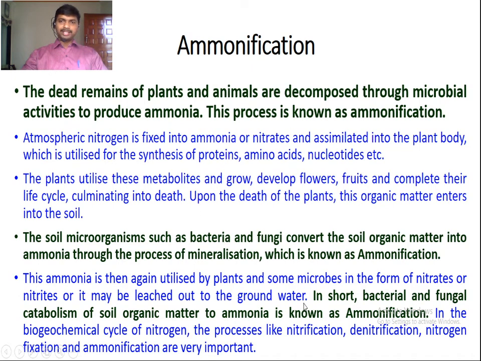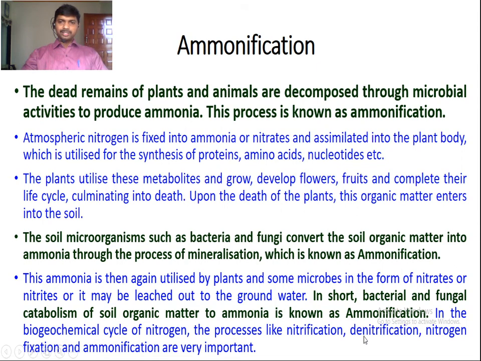So the ammonia produced in ammonification is utilized by the plant and some microbes in the form of nitrates or nitrites, or it may be leached out to the groundwater. In short, bacterial and fungal catabolism of soil organic matter to ammonia is known as ammonification. In the biogeochemical cycle of nitrogen, the processes like nitrification, denitrification, nitrogen fixation and ammonification are important.